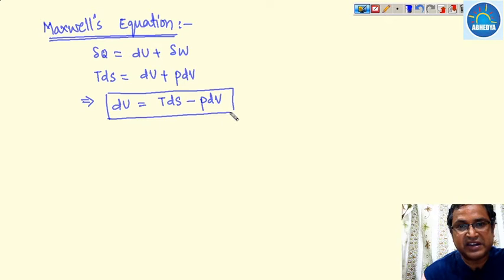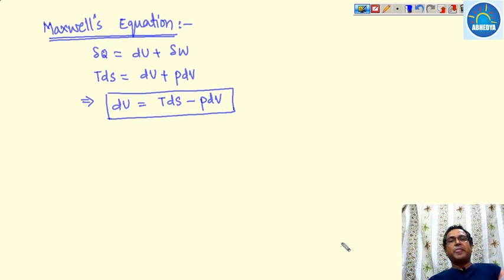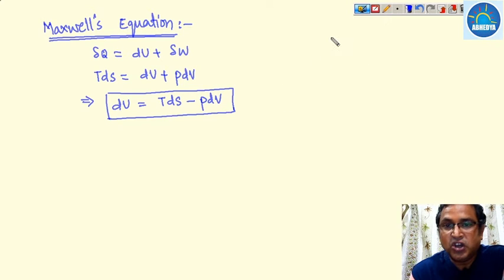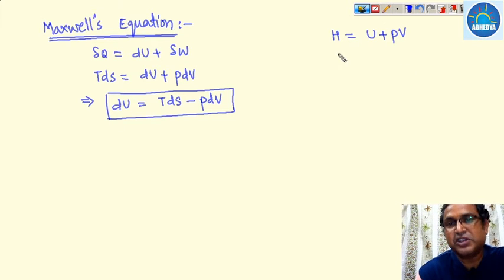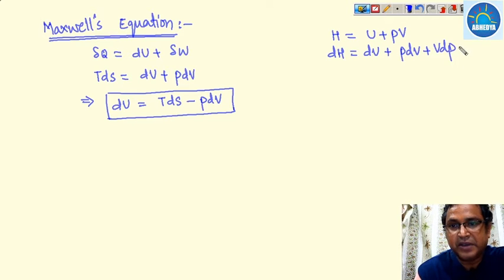So first we will write all the property equations, and then we will apply the exact differential condition. Now we also know that there is one property, enthalpy, defined as U plus PV. If we differentiate this enthalpy, then dH is du plus PdV plus VdP. But from the first law of thermodynamics, du plus PdV is TdS. So dH may be written as TdS plus VdP.